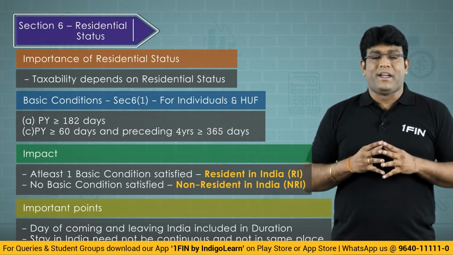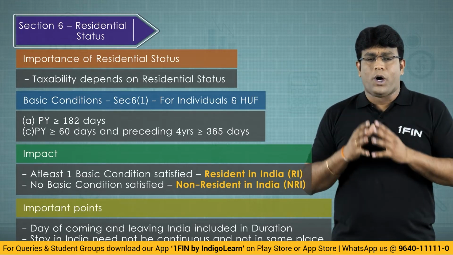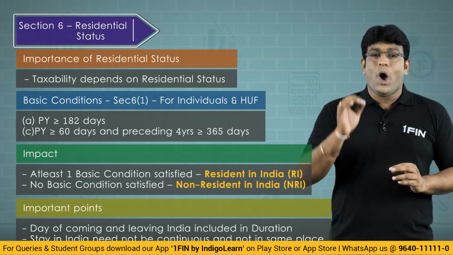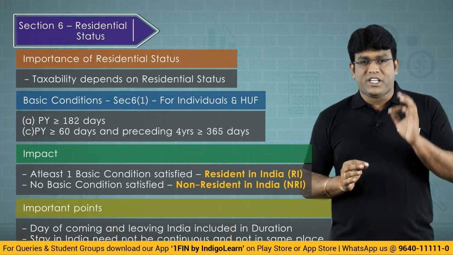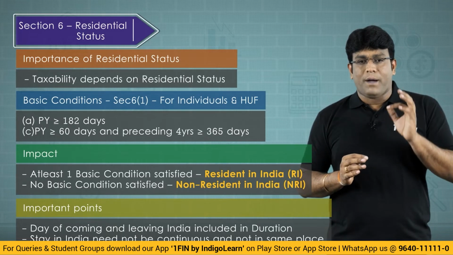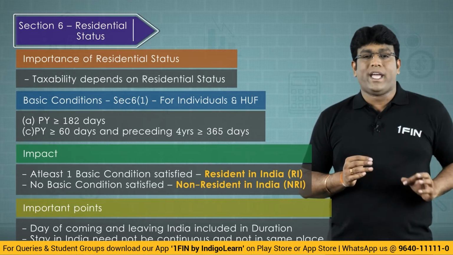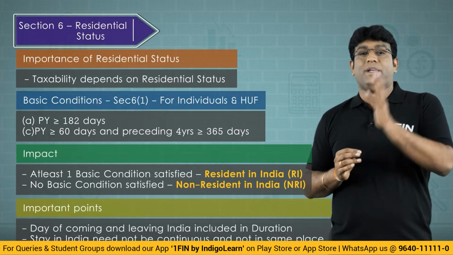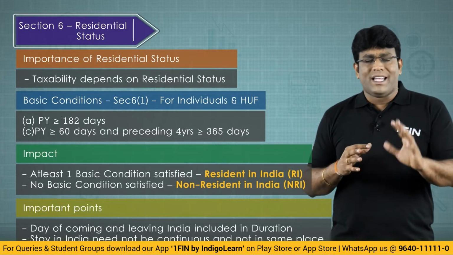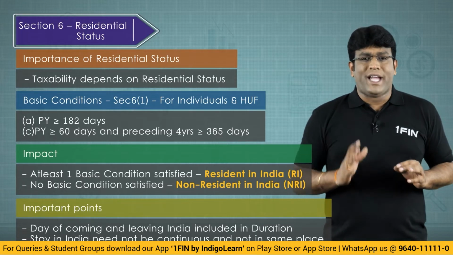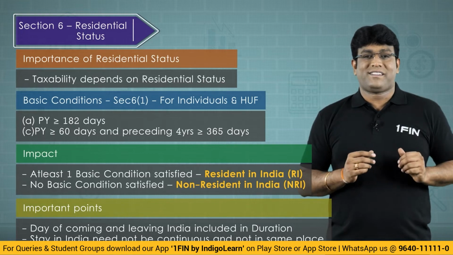So the first basic condition is he must be in India for a period of 182 days or more during the previous year, or second point, he must be in India for a period of 60 days or more during the previous year and 365 days or more during the 4 years preceding the relevant previous year. So to understand this in the best fashion, my dear friends, let's take an interesting example so that complete clarity will come on these basic conditions.